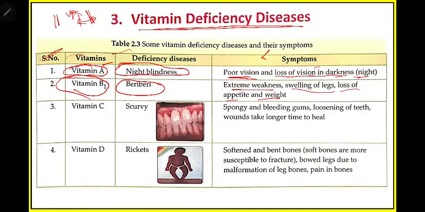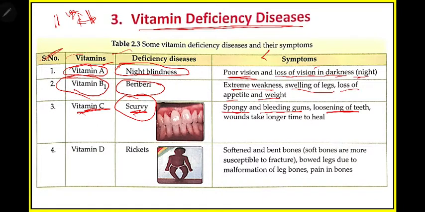Then vitamin C. Vitamin C deficiency causes the disease scurvy. This name is scurvy. So what are the symptoms of this disease? The first symptom is spongy and bleeding gums. In some cases we have seen that blood comes from the gums of some persons. In the morning when they brush, blood comes out from their gums. So this is due to this scurvy disease. Here they have less vitamin C. So spongy and bleeding gums, then loosening of teeth, and their teeth become weak.